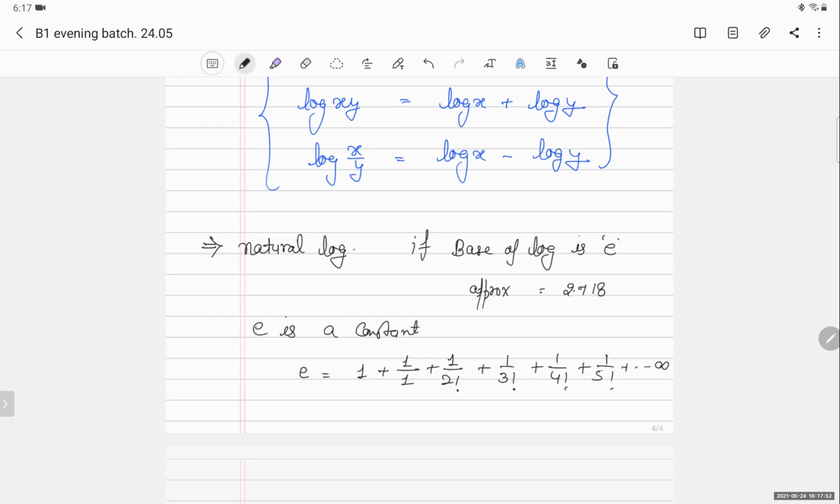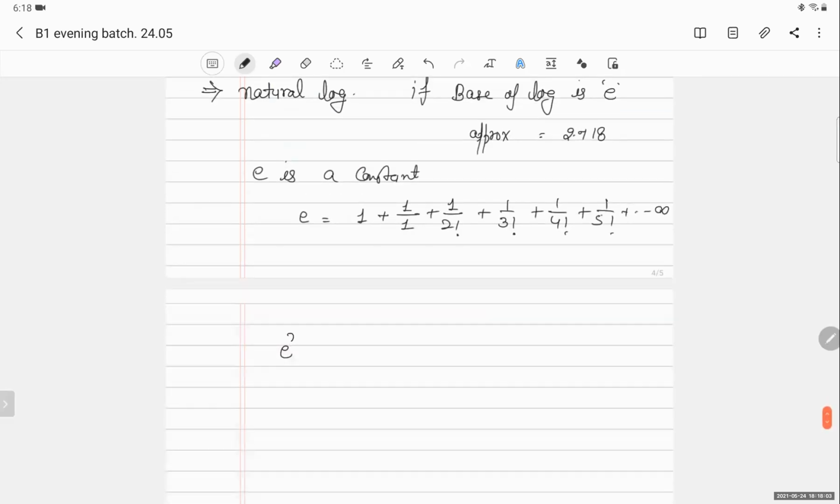This is the expansion of e. e is just a number. If I make it e to the power x, the whole series will become 1 plus x upon factorial 1 plus x square upon factorial 2 plus x cube by factorial 3 plus x to the 4 by factorial 4, x to the 5 by factorial 5, and so on up to infinity.